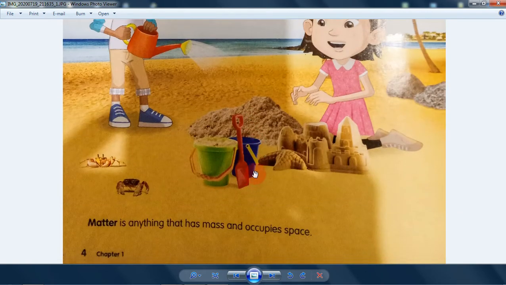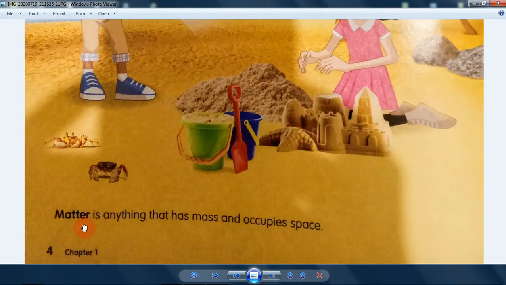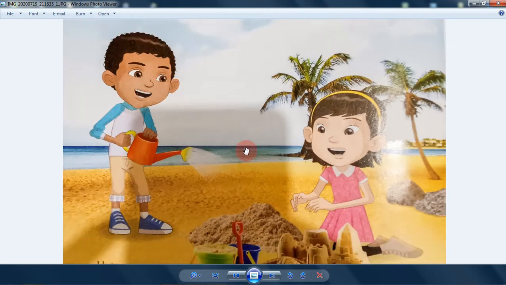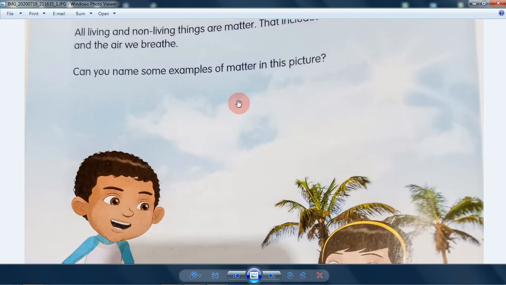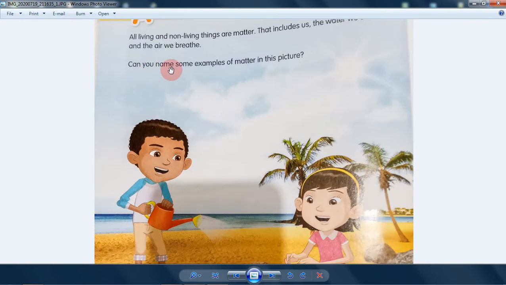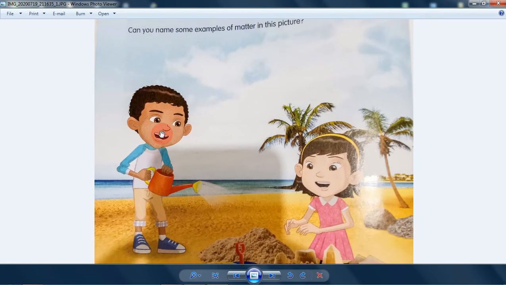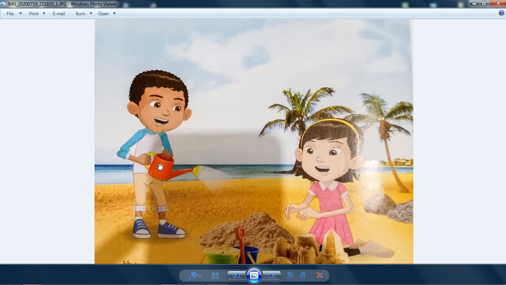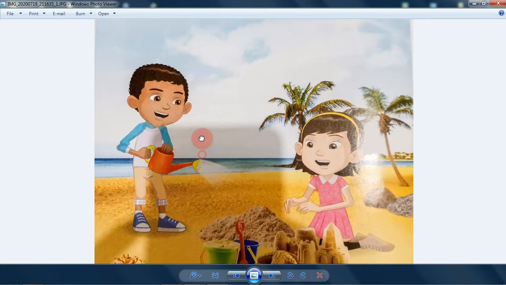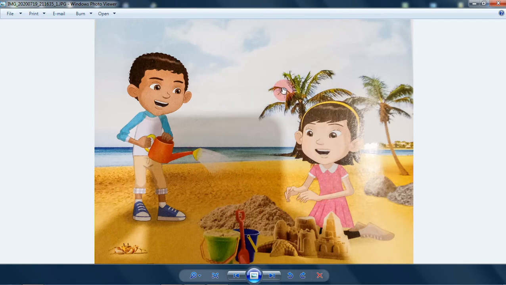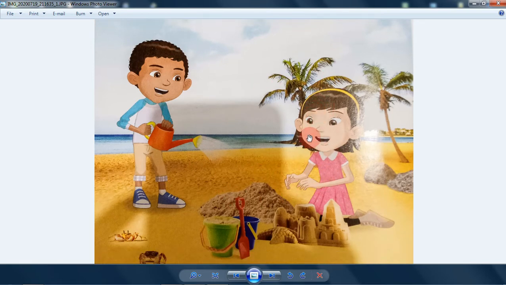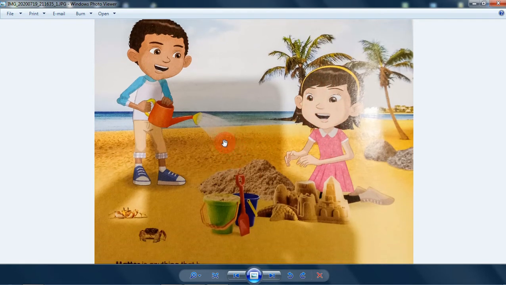For more explanation, matter is anything that has mass and occupies space. For example, all the living things and non-living things. Can you name some examples of matter in this picture? Well, we can say this boy is a matter too. This water can is a matter too. All of it is a matter that occupies space, right?